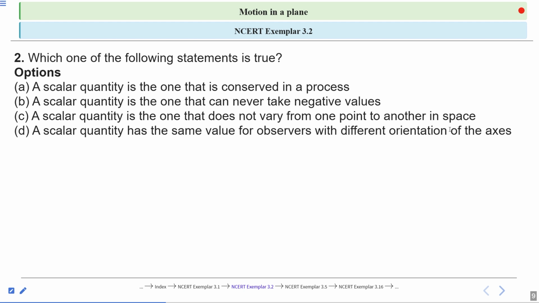So in this question, you have to find out the correct statement related to scalar quantity. So you know what is scalar quantity? Please answer. Please solve this question.